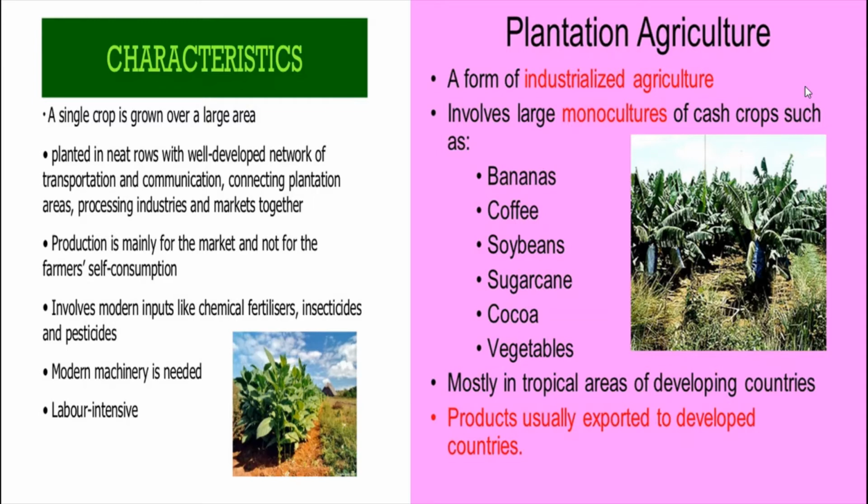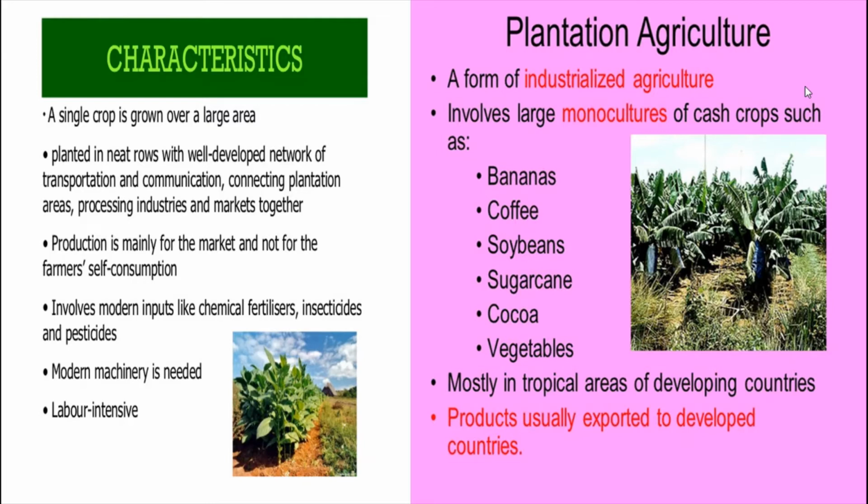Nearly 100 acres, 200 acres estates, if they are cultivating tea, of course it will be sold in the market. It will be used as a raw material for agro-based industries, isn't it? So here production is mainly for the market and not for the farmer's self-consumption.